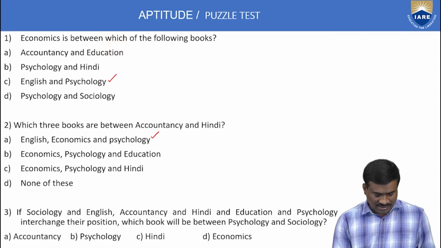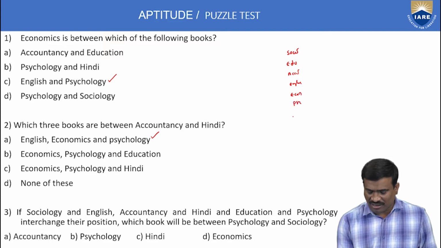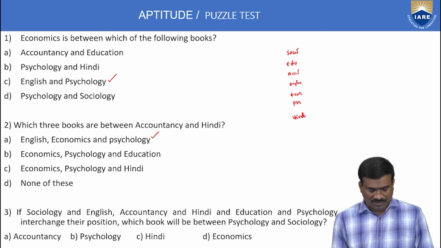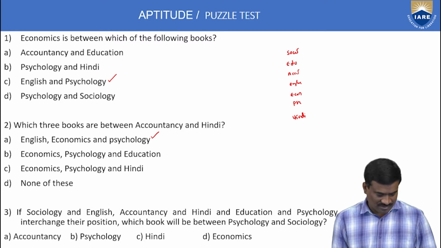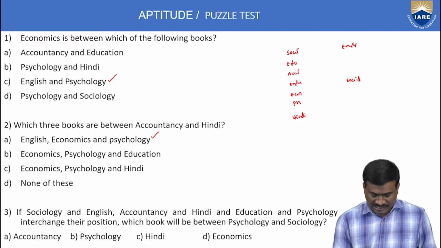Next, interchange the books. Here the first order is important: first sociology, second education, third accountancy, fourth English, fifth economics, next psychology, and the last one Hindi. This is the order. Now rearrange for the third question. Sociology and English interchange: first one English, then sociology.